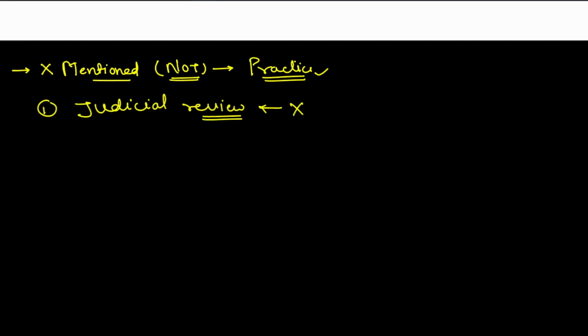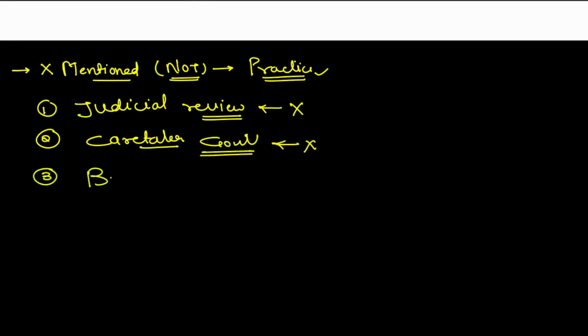Alright, second is caretaker government. So these are the important ones. There can be umpteen terms which are not present in the constitution. We can just make any term and it's not present in the constitution. But what we can say is the important terms that have been in news. So caretaker government was in news but is not in the constitution. Alright. Third and very important term is budget. Budget term cannot be seen in the constitution.